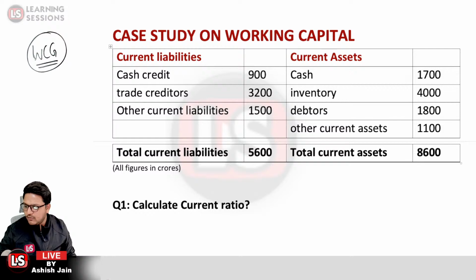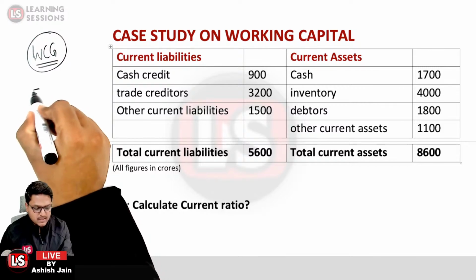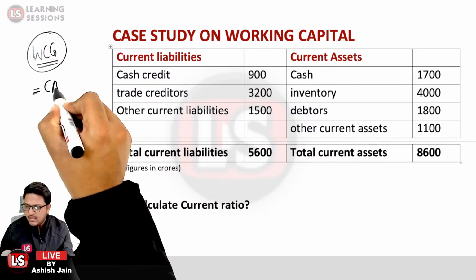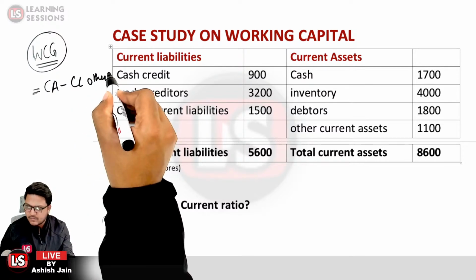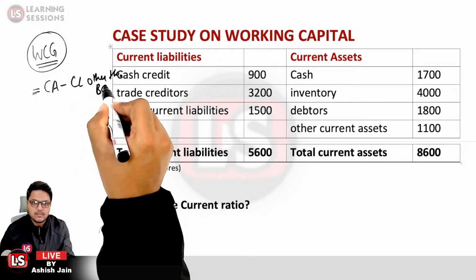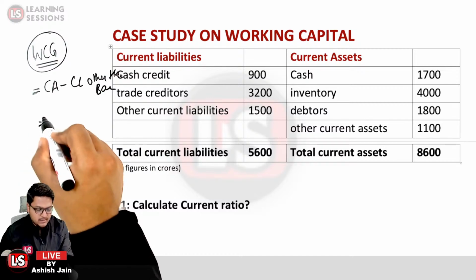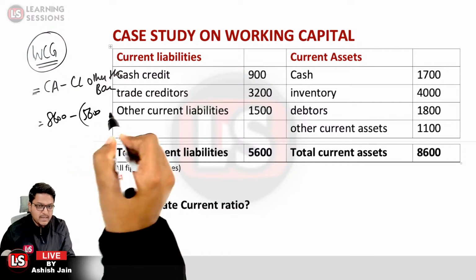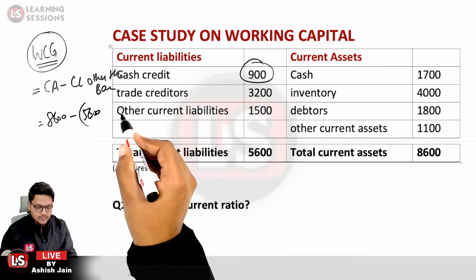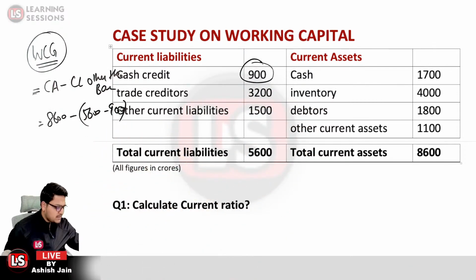So what will be the amount related to the working capital gap over here? Can we answer at the earliest? It is the current assets minus the current liabilities other than the bank borrowings. So what are the current assets? These are 8600 minus 5600, but we will be subtracting the bank borrowings, that is 900 from here. These are to be subtracted.